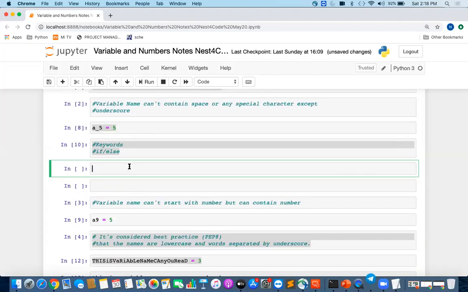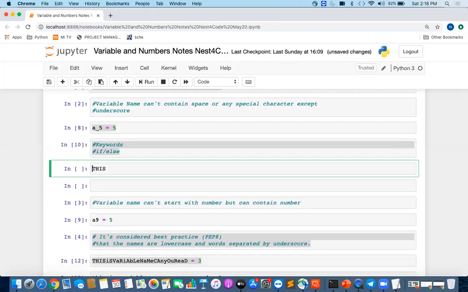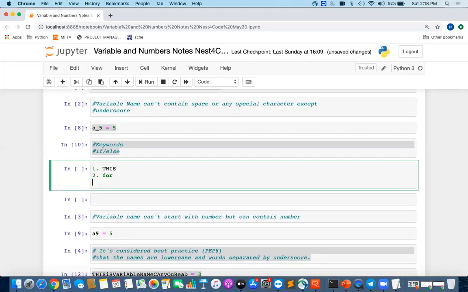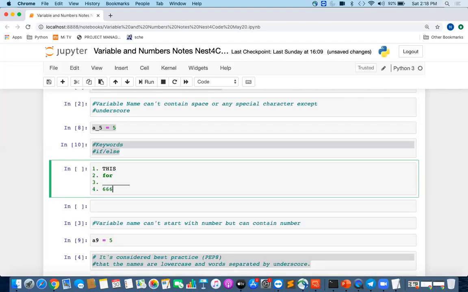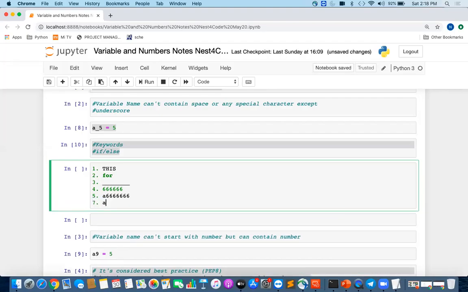Okay, just a quick thing maybe. Let's try to see what the valid variable names are. Guys, I'm not talking from a standard perspective here, but what do you think is a valid variable name? I'll give you some examples. Okay, so these are 6 examples. Can you tell me which of these 6 are valid?